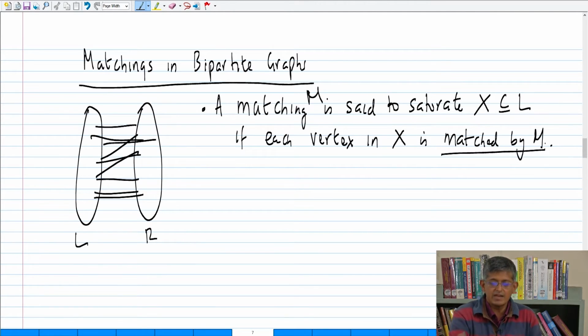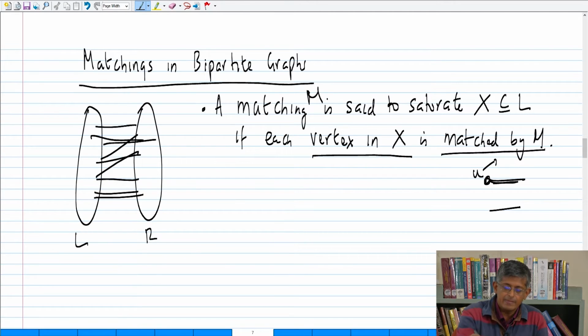When I say a vertex is matched by a matching M, it means that there is an edge incident on it inside the matching. For example, this vertex U is matched by M because this edge is in the matching. It just makes the conversation easier.